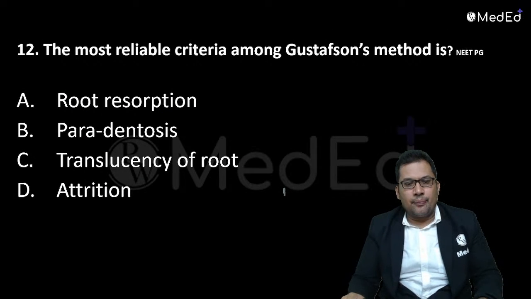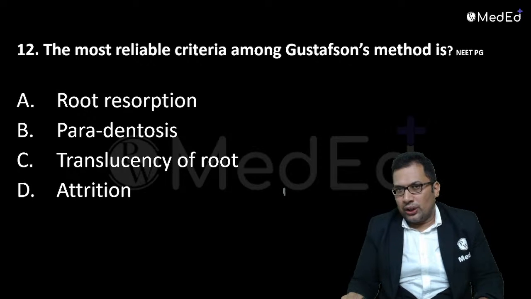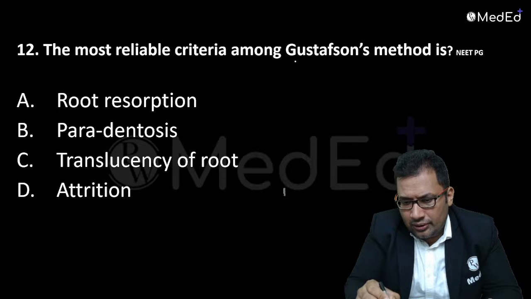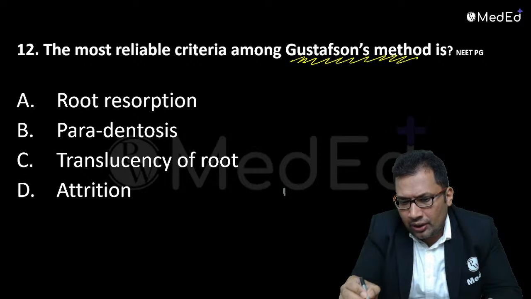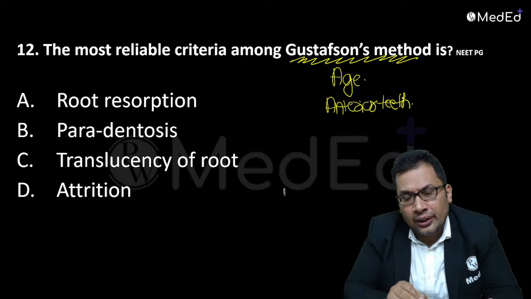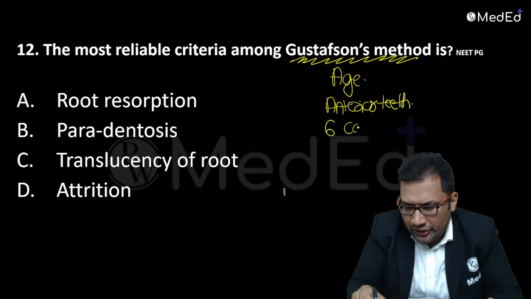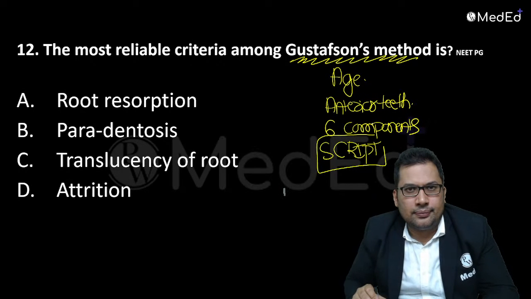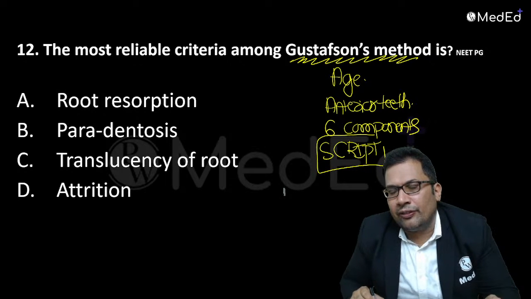Next, Gustafson method. One very important question, very frequently asked. This method is for age estimation. Commonly we use it on extracted teeth. It has 6 components. The mnemonic is SCRIPT, which you must know from our classes. It's a method of age estimation from teeth.